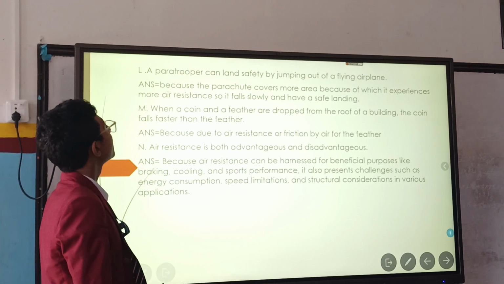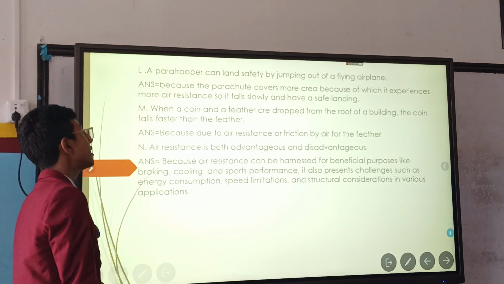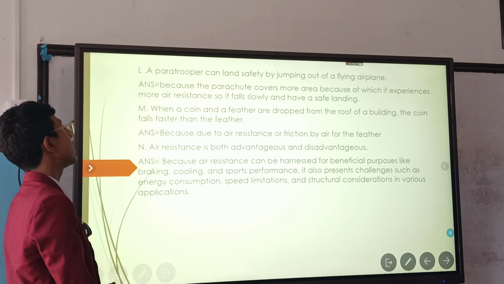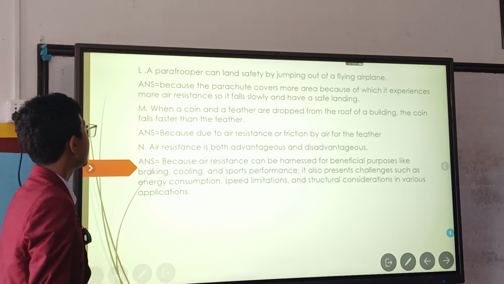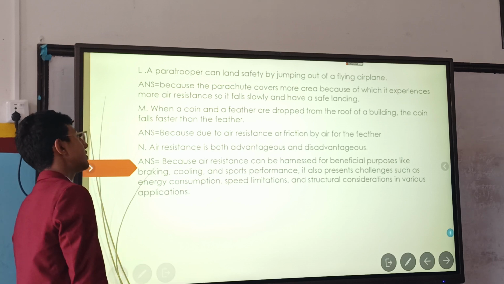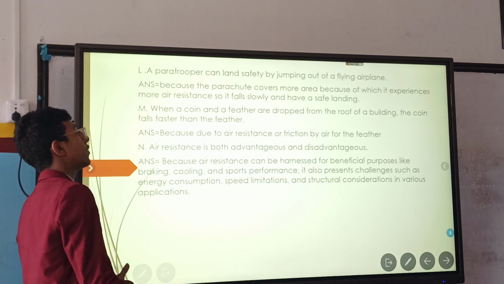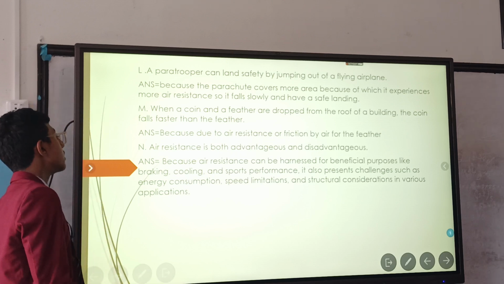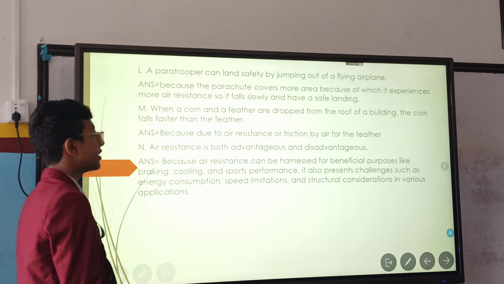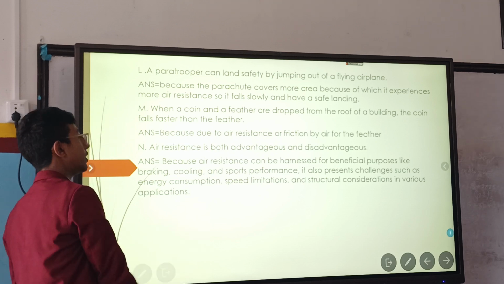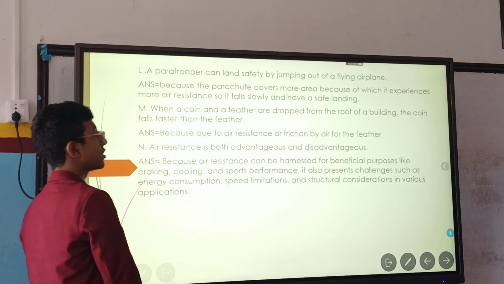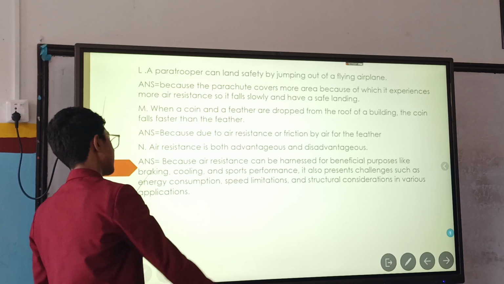A paratrooper can land safely by jumping out of a flying airplane. Answer: because the parachute covers more area, it experiences more air resistance, so it falls slowly and has a safe landing. When a coin and a feather are dropped from the roof of a building, the coin falls faster than the feather because of air resistance or friction by air on the feather. Air resistance is both advantageous and disadvantageous because it can be harnessed for beneficial purposes like braking, cooling, and sport performance. It also presents challenges such as energy consumption, speed limitations, and structural considerations in various applications.